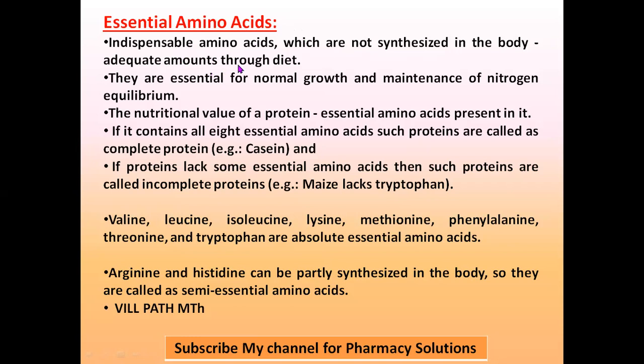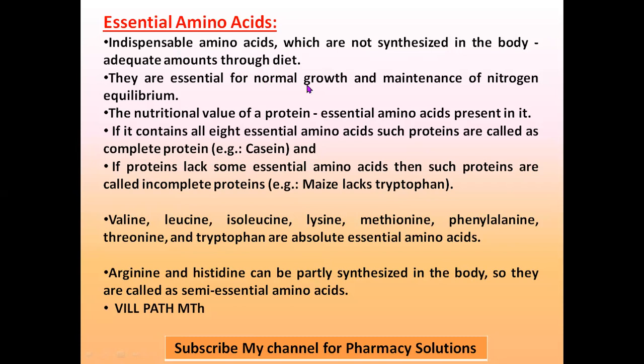When they are not synthesized, the body is in need of those particular essential amino acids. 10 essential amino acids are there. In that, 8 are absolute essential amino acids and 2 are semi-essential amino acids. So an adequate amount of these essential amino acids should be supplied through your diet. Whatever diet you are taking, those essential amino acids should be present.